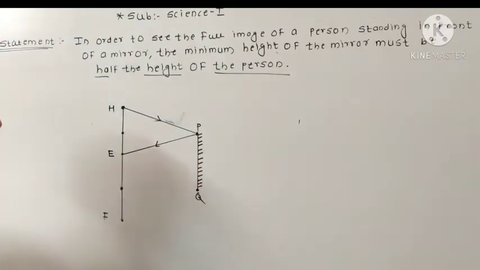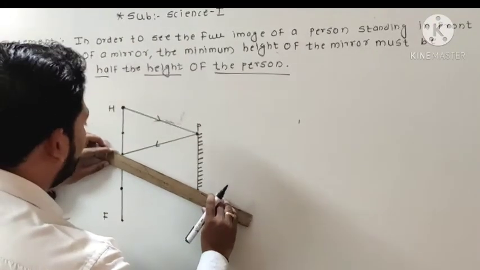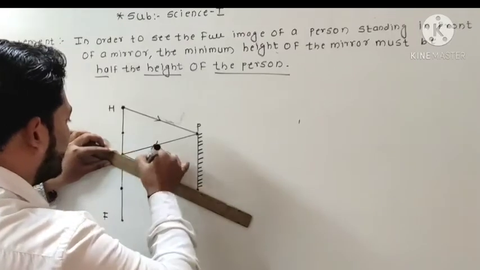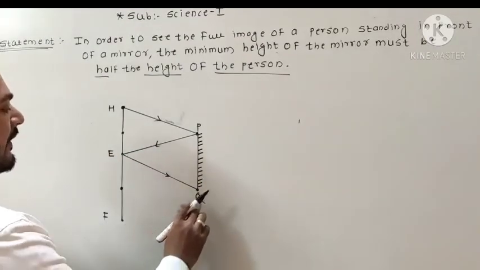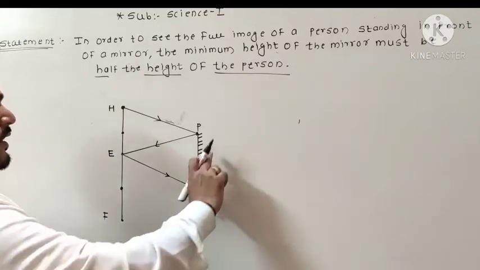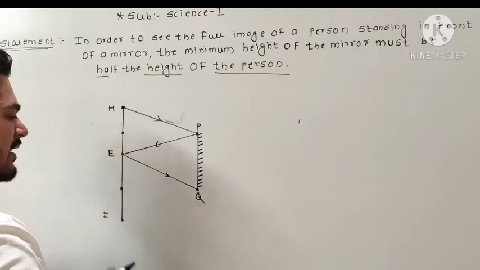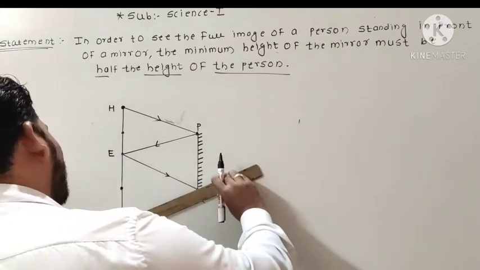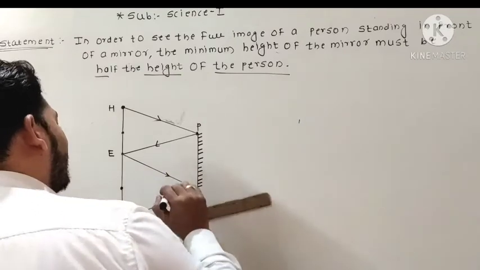Now from the point E we draw another incident ray, that is this one. So EQ is an incident ray. After striking the mirror PQ, it gets reflected. So we draw a reflected ray like this. Suppose this is a reflected ray.